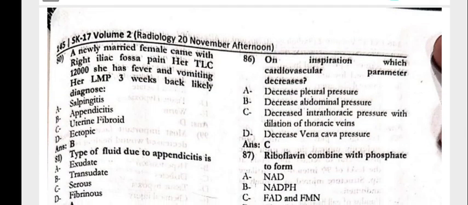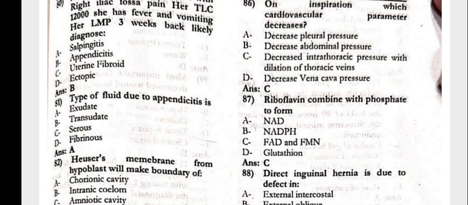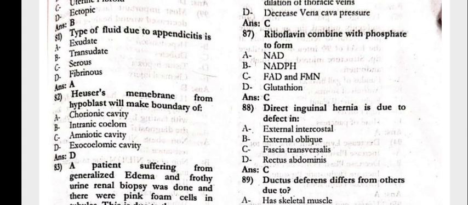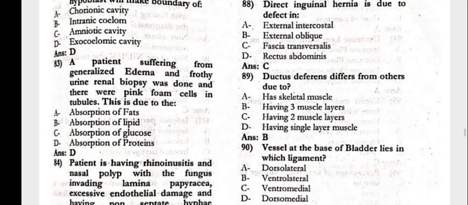The newly married female came with the right iliac fossa pain. Her TLC is 12,000. She has fever and the vomiting. LMP 3 weeks back. Likely diagnosis is the appendicitis. The type of fluid due to the appendicitis is the exudate. Heuser's membrane from the hypoblast will make a boundary of the exocoelomic cavity.